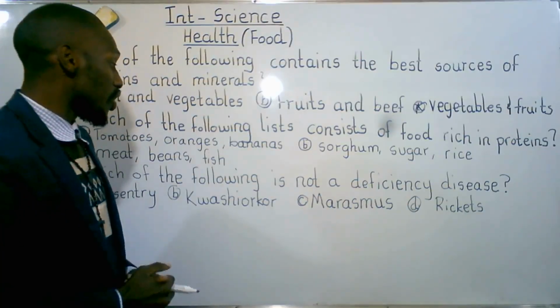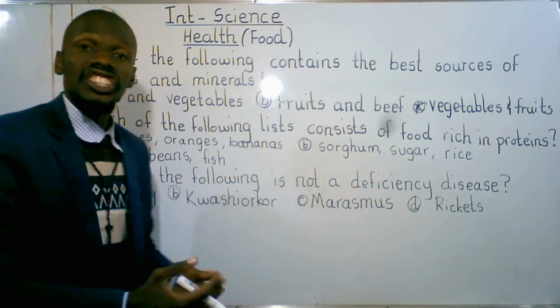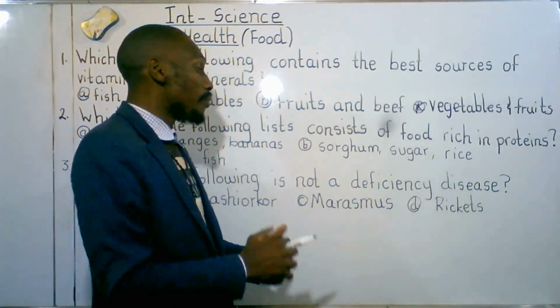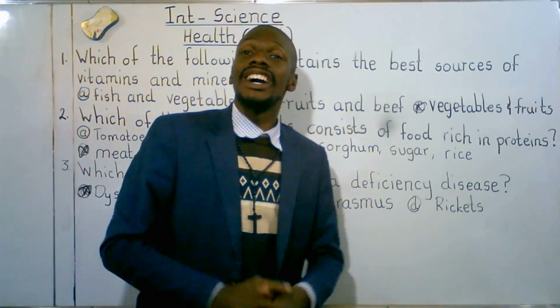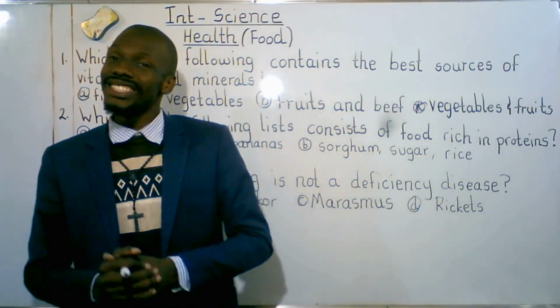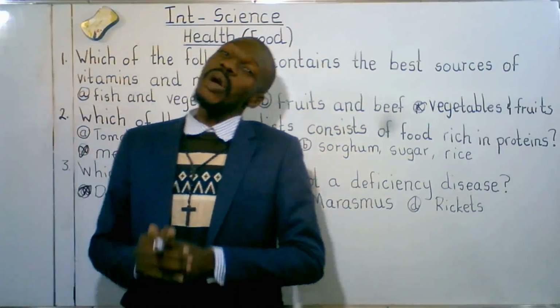When we talk of kwashiorkor, kwashiorkor is a deficiency disease. We talk of marasmus, marasmus is a deficiency disease. We talk of rickets, rickets are deficiency diseases. I believe you've gotten one or two.